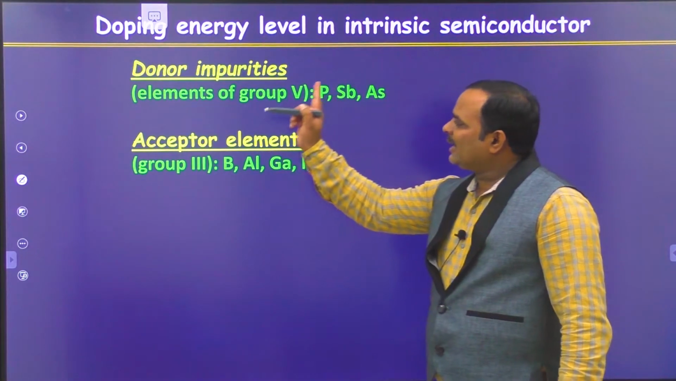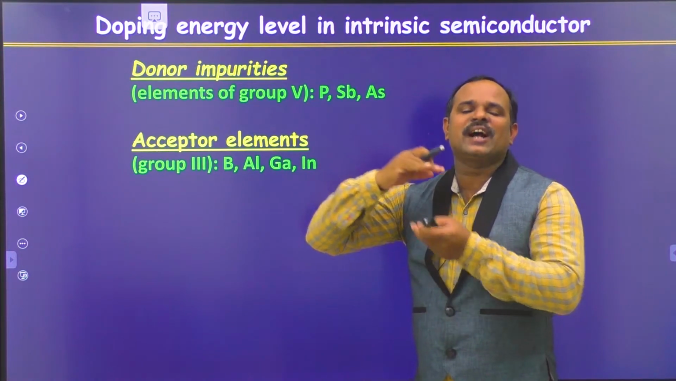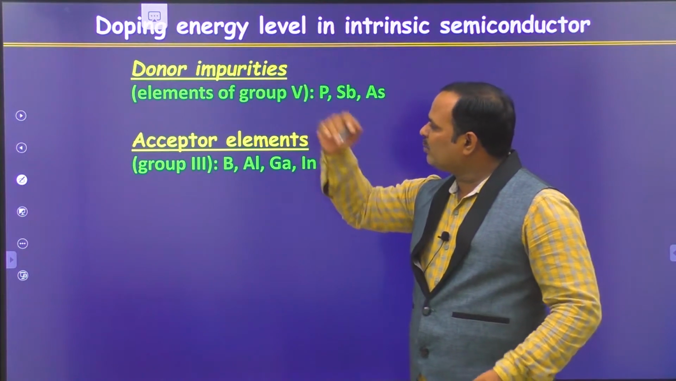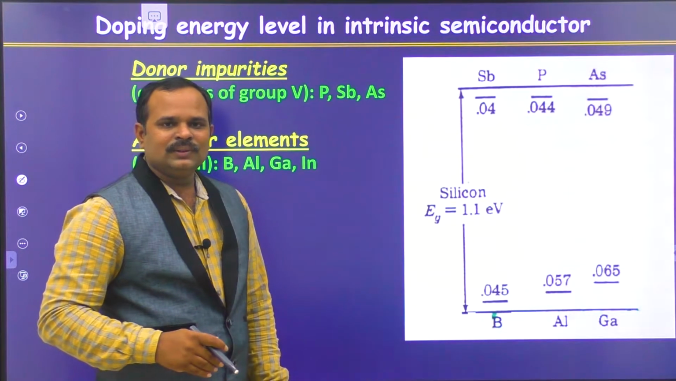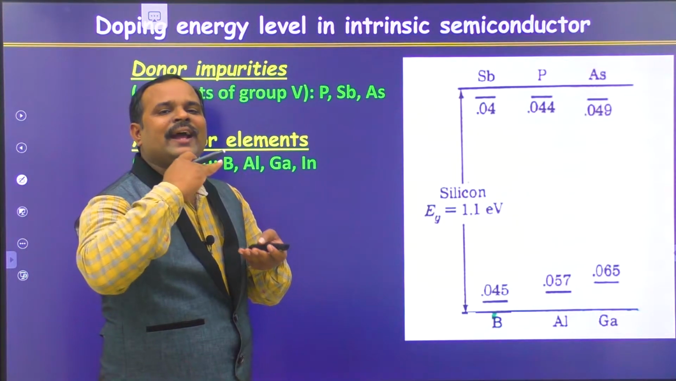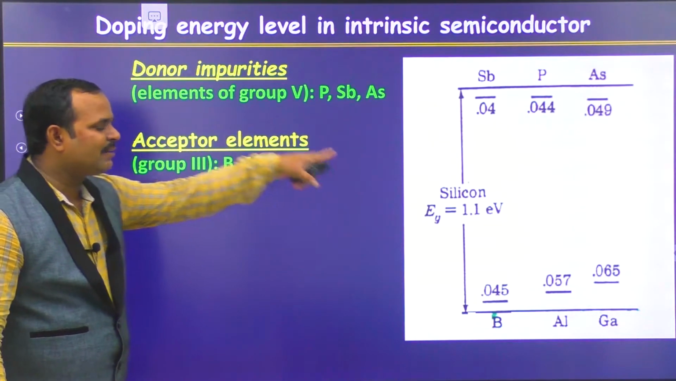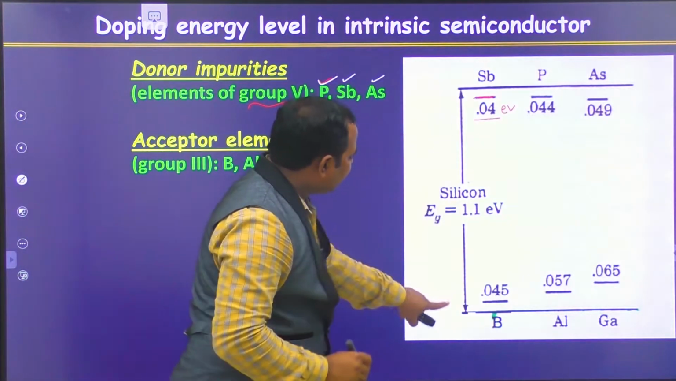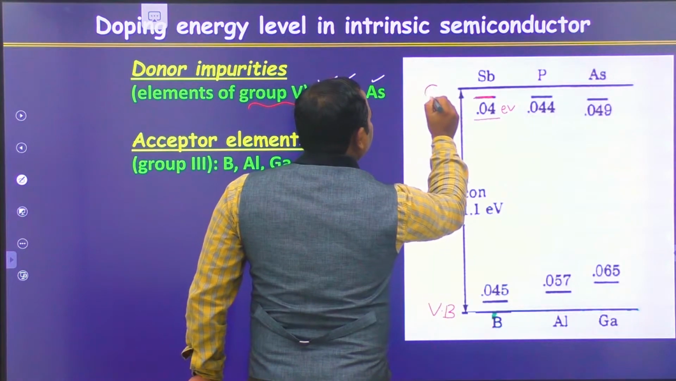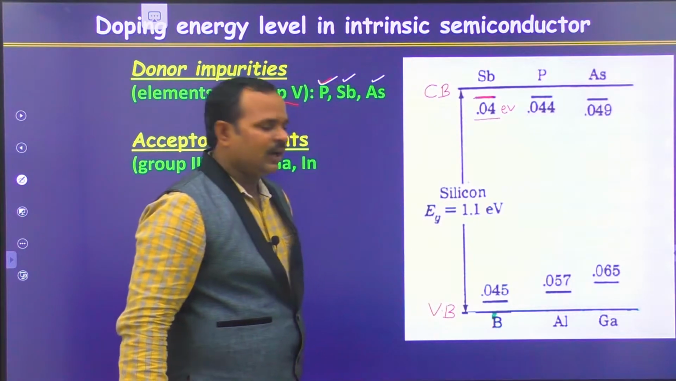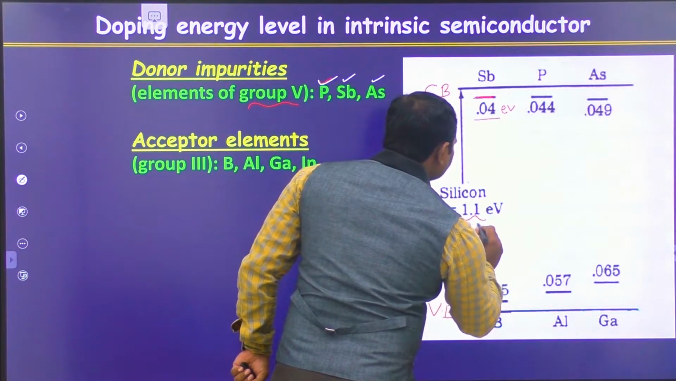Now, let us see where exactly these doping energy levels lie in the silicon matrix for donor impurities and acceptor impurities. Draw the energy level diagram and compare the energy levels of the donors and acceptors in the same diagram. It looks like this. You can see here, this is the valence band of silicon and this is the conduction band of silicon. And the band gap between the valence band and conduction band is 1.1 electron volts for silicon.